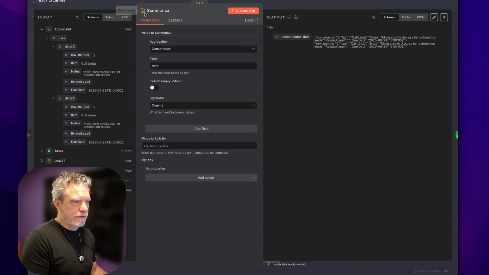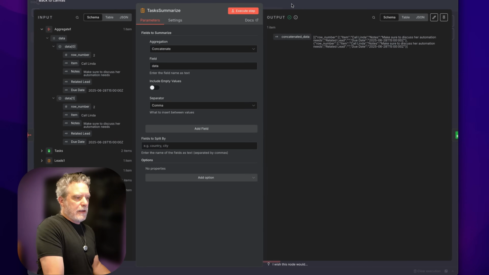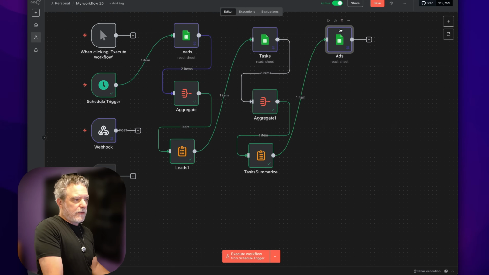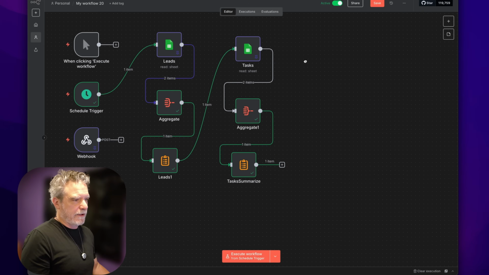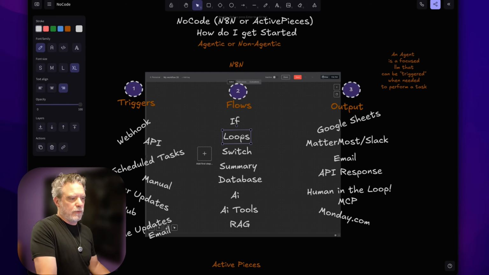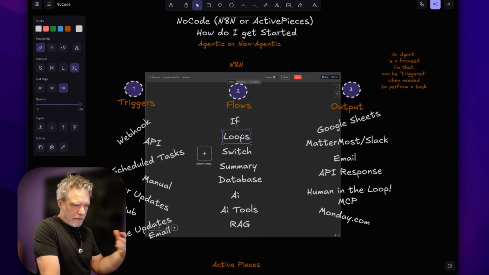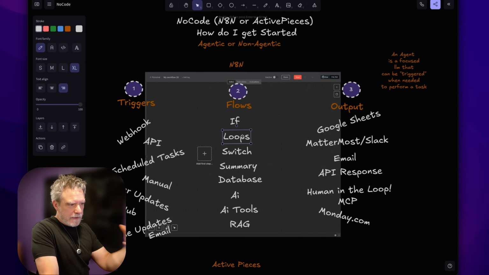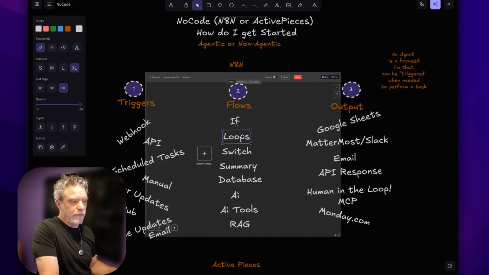And actually, I'll leave the word summarize there. And then we could do the same for that. Now I'll leave this one out for just a moment, just so I don't have to keep doing all that. Now, at this point, we did a loop. We didn't need it though. I could loop over 100 leads. Did we talk to them in a while? Let's send them an email. I could iterate over 100 tasks and see if any of them are due and then do something with them.